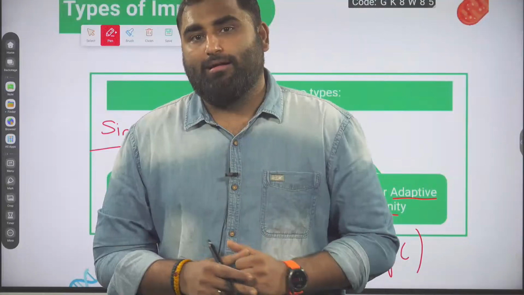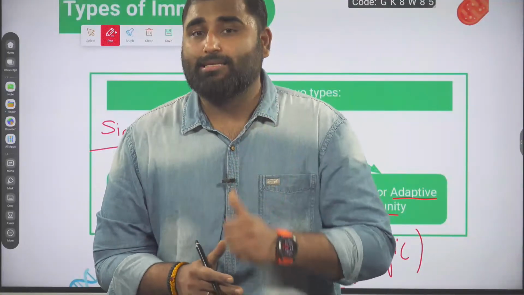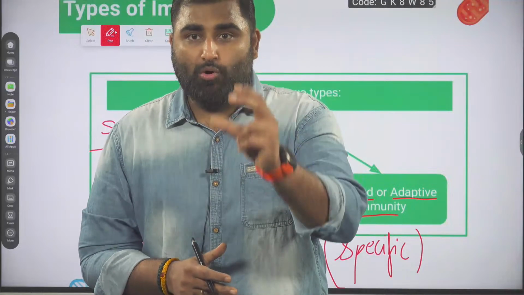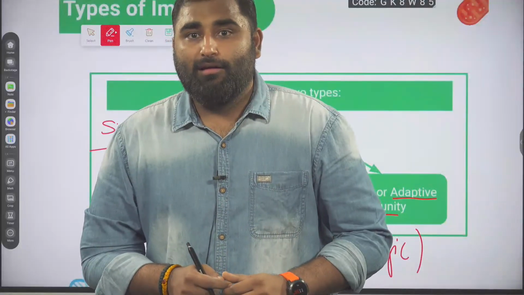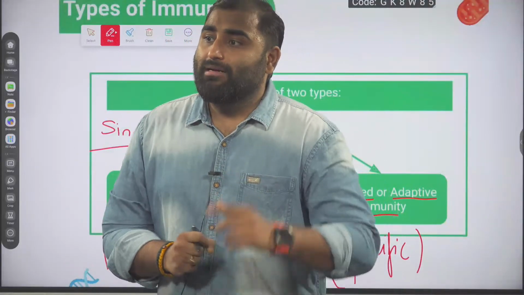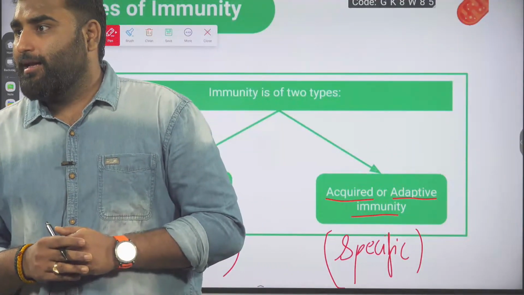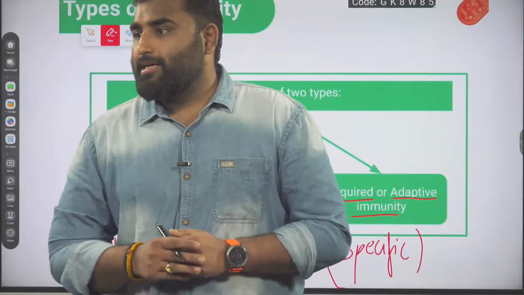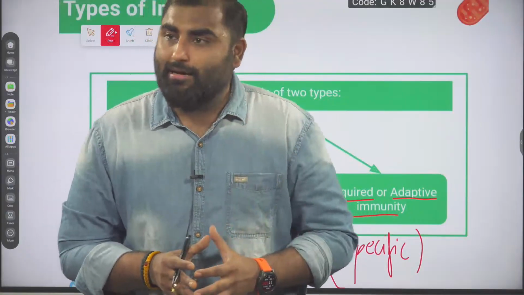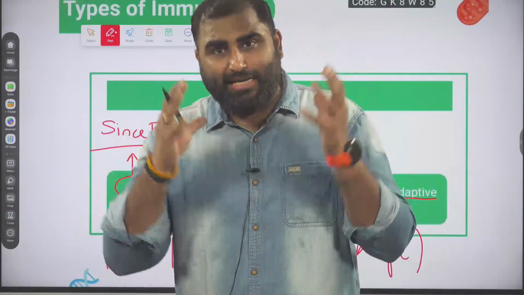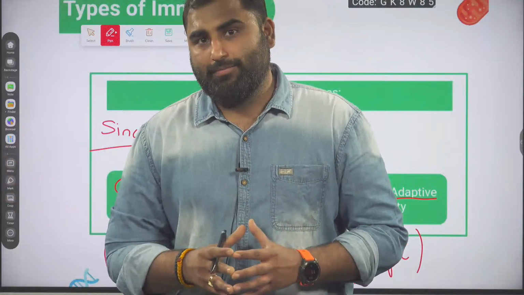Which is the barrier which uses the different kind of cells, your monocytes, macrophages, natural killer cells, neutrophils, which do phagocytosis of the microbes? Which barrier will that be? Very good, guys. Exactly, cellular barrier. The barrier in which the WBC cells are involved, which are killing, phagocytosing the microbes. Those are the cellular barriers.